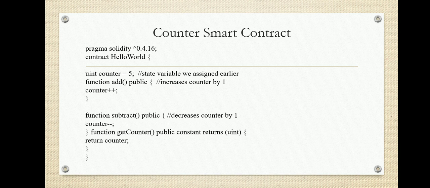The scope is public. Okay, so the constant function, which returns unsigned integer. So this is one of the simplest solidity contracts. Okay, so the programming syntax is almost similar to Java or C++.